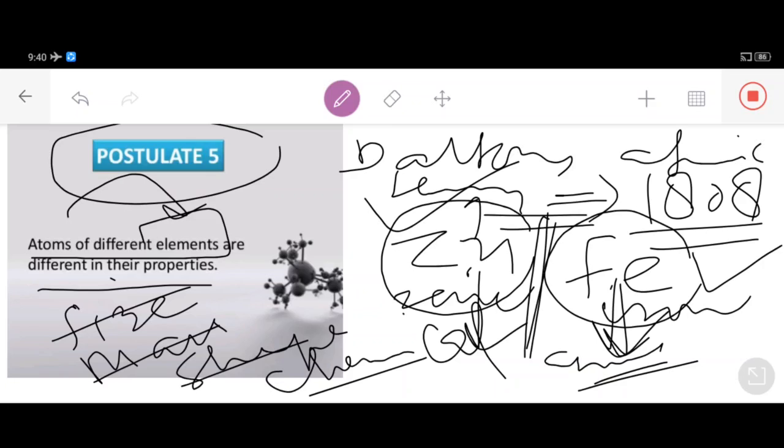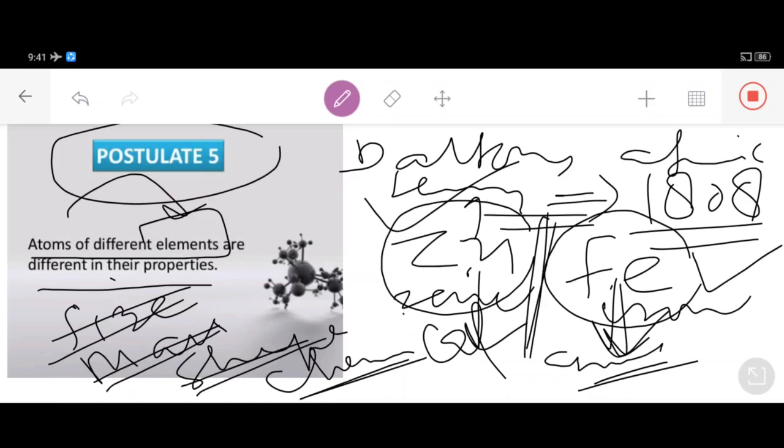The iron atoms will show different behavior than that of the zinc. Or the same is the case with the zinc atoms. Zinc atoms will show different chemical behavior and they will show different properties than that of the iron. That's why I'm telling you, my dear students, that atoms of different elements are different in their properties, means zinc will show its properties and iron will show its properties. So they both will show different properties. That's why I told you that the atoms of different elements are different in their properties, means they differ in size, they differ in mass, they differ in shape, they differ in chemical properties.